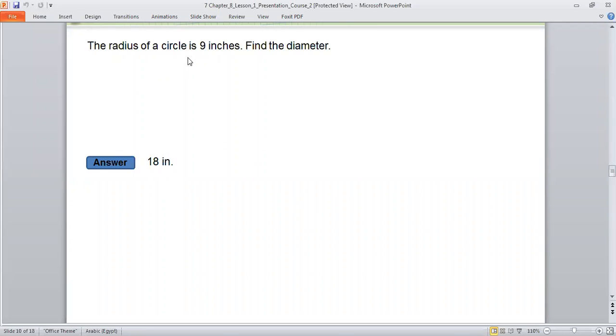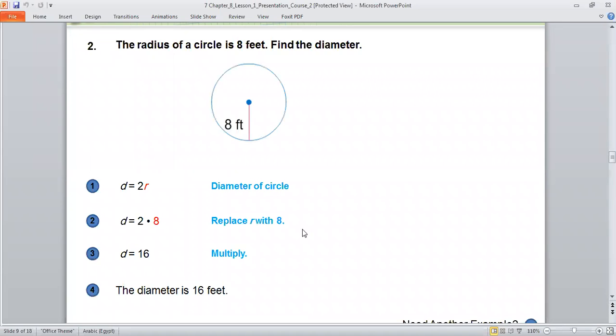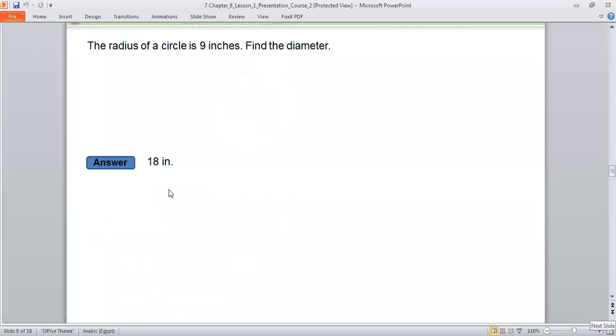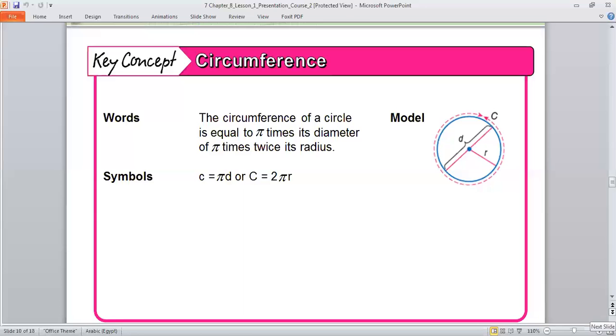If I have the radius of the circle is 9 inches, the radius means the line segment joining here, like this example, but this one is not 8, it will be 9. If the radius here is 9 and I need the diameter, I will multiply the radius by 2. So 9 by 2 gives me 18. So if I need the radius, I will divide it by 2.